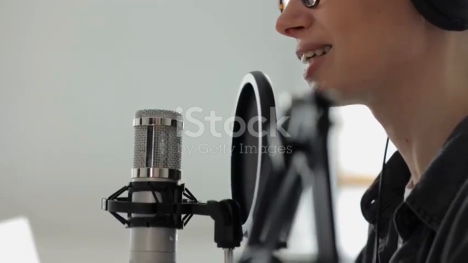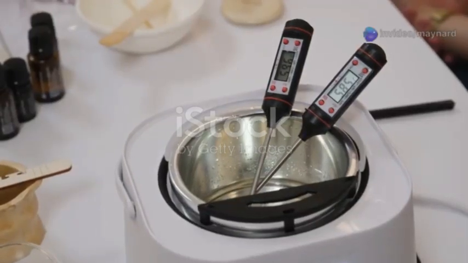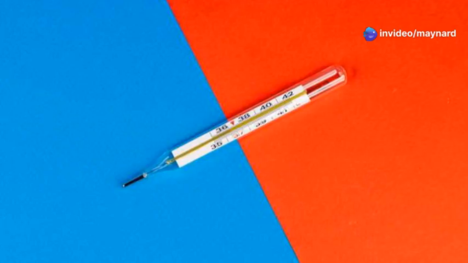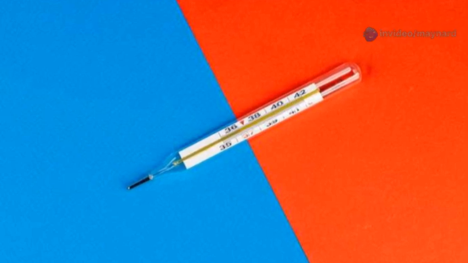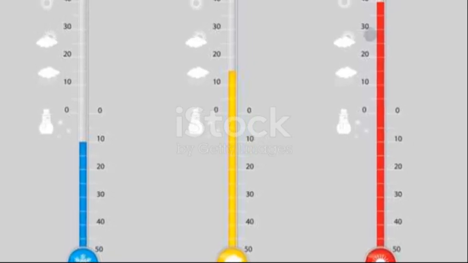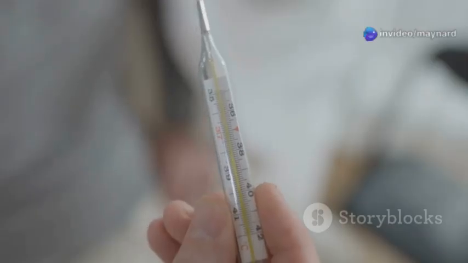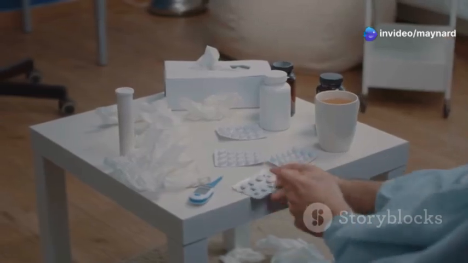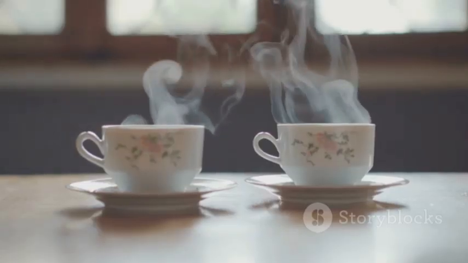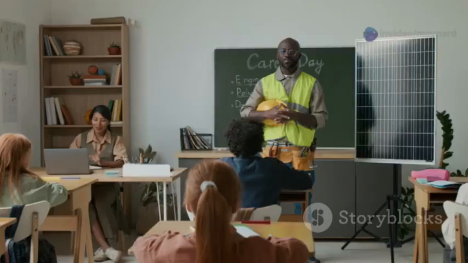The zeroth law says, if two systems are each in thermal equilibrium with a third system, they are in thermal equilibrium with each other. Simple English. If object A is the same temperature as object B, and B is the same temperature as object C, then A and C are the same temperature too. Thermometers exist because of this law. Example: if you have a cup of tea, and a thermometer shows 60 degrees Celsius, and another cup shows 60 degrees Celsius on the same thermometer, both cups are at the same temperature even if they feel different to your hand.